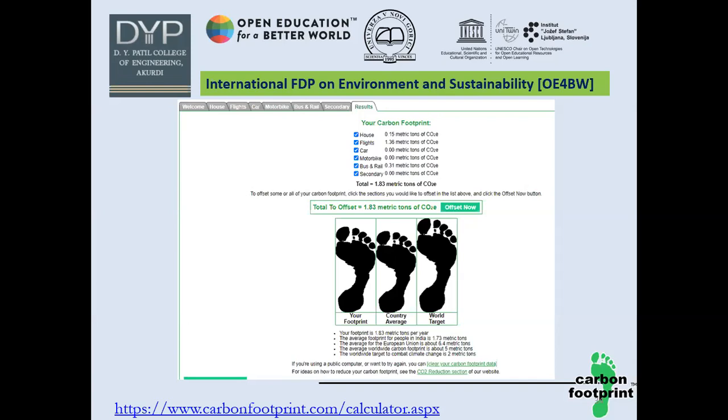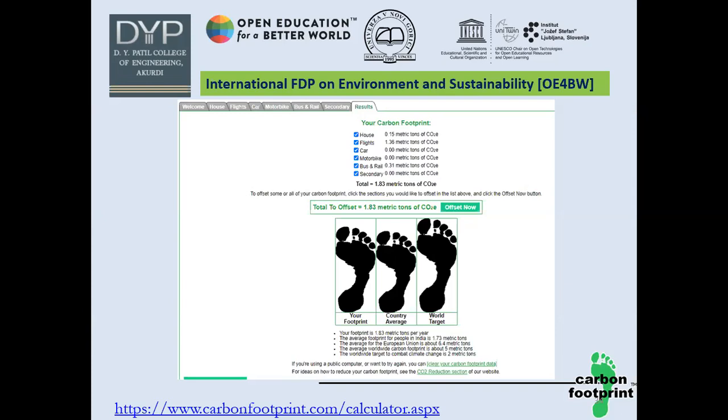Overall, my total carbon footprint is 1.83 metric tons of CO2 emission, right? At the bottom, you can see the images: my footprint, my country's average, and the world target. My footprint is around 1.83 metric tons per year. The average footprint for people in India is around 1.73 metric tons, and the average for the European Union is about 6.4 metric tons. The average worldwide carbon footprint is about 5 metric tons. The worldwide target to combat climate change is 2 metric tons.